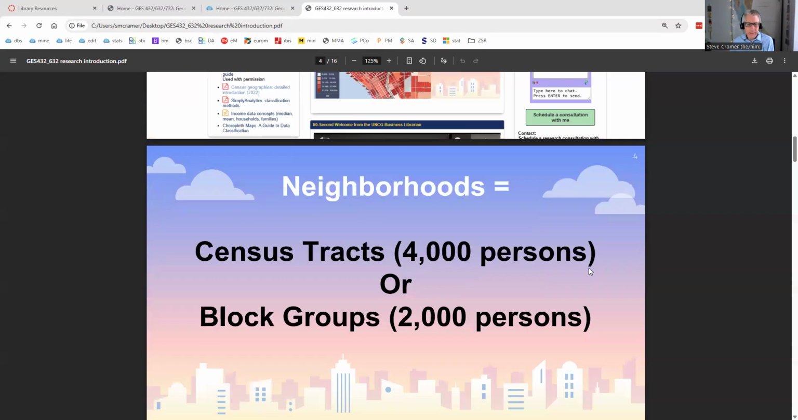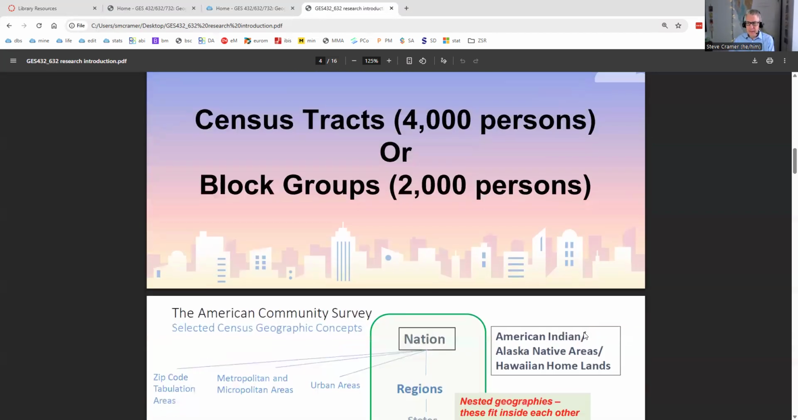Moving on. And notice that you're required, I'm looking at your assignment description, to also look at neighborhood data, comparing neighborhoods. In terms of data, that means one of two things, census tracts or block groups. And you can see there, tracts 4,000 persons on average, block groups 2,000 persons on average. A little bit more about that.